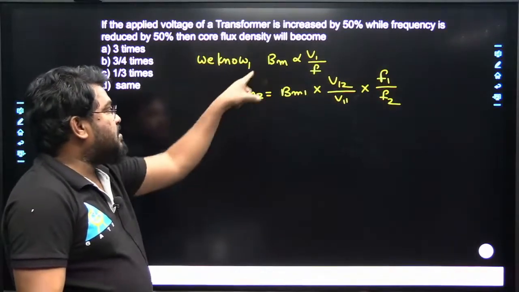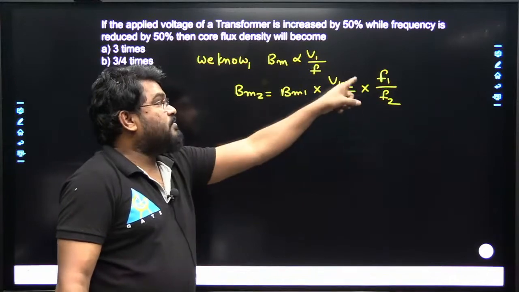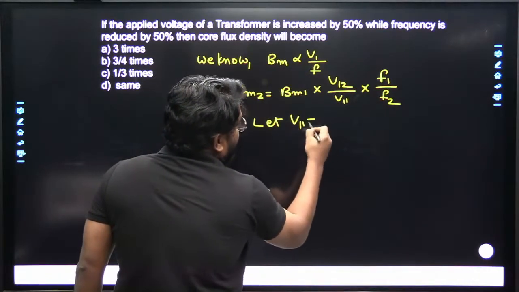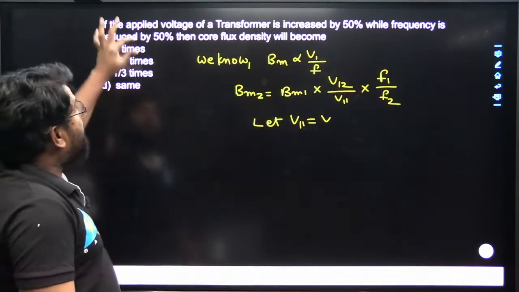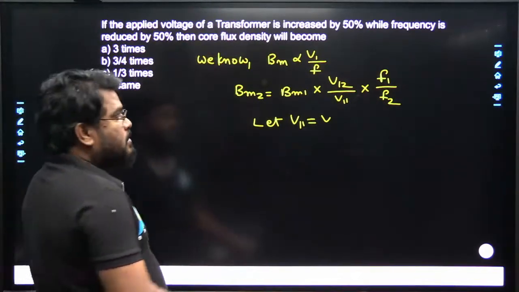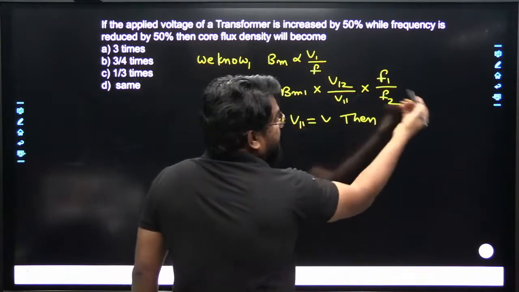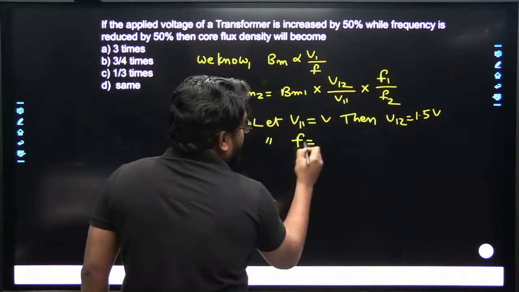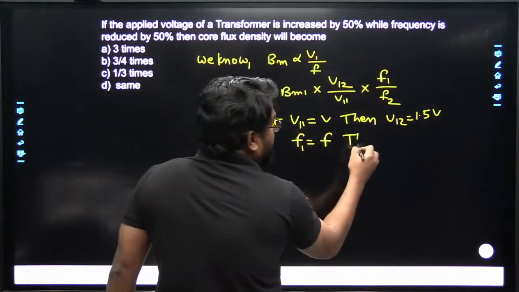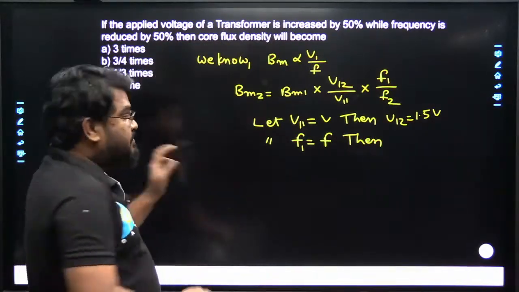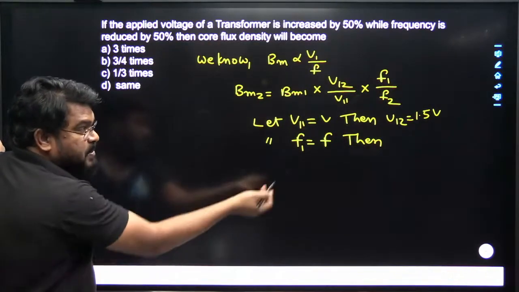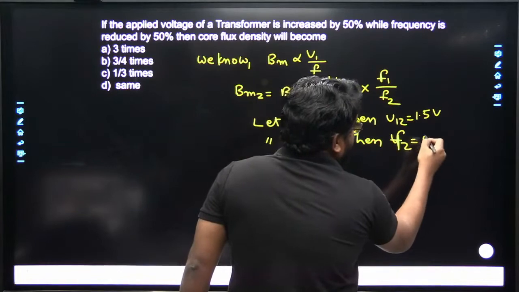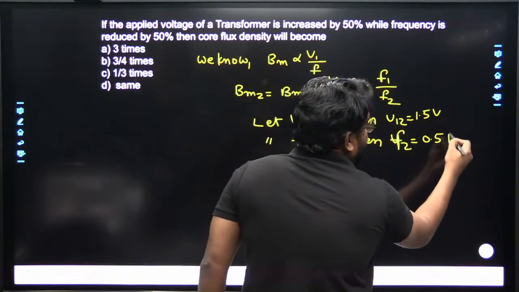So you can write directly B maximum 2 by B maximum 1 is proportional to V12 by V11 times F1 by F2. Let V11 be equal to V, some applied voltage V. Applied voltage of the transformer is increased by 50%, so in per unit value V12 will become 1.5 times of V. Similarly, let F1 be equal to F. Frequency is reduced by 50%, from 100% to 50%, so the per unit value of F2 is 0.5 F.